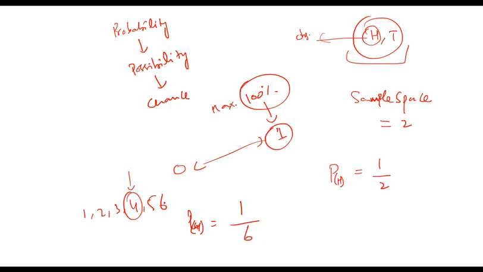And the sum of all these probabilities should be 1. That is, if I take the probability for all possible outcomes, that should sum up to 1, because maximum probability can be 1. There cannot be a number on a die other than 1 2 3 4 5 6, and there cannot be anything on this coin other than head and tail. So that means the probability of head and the probability of tail, both combined, should be 1 or 100%.